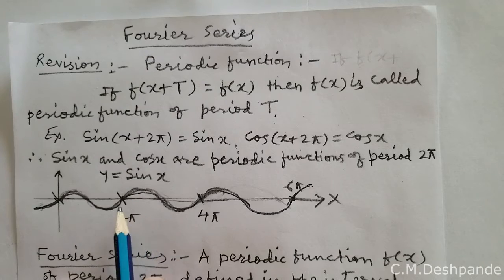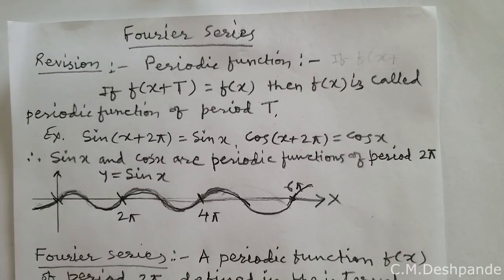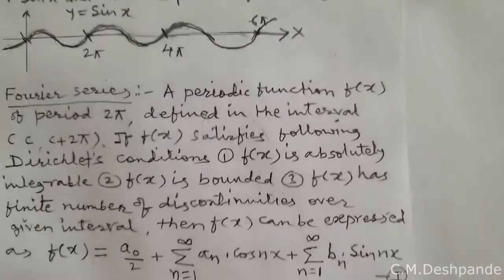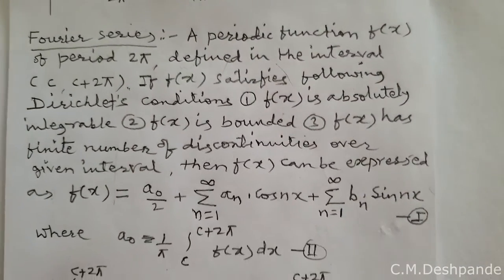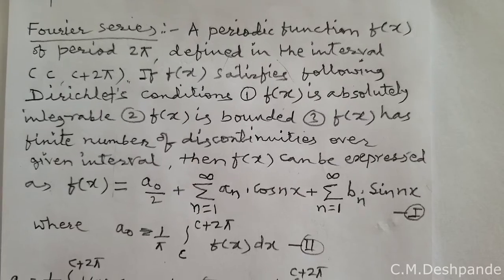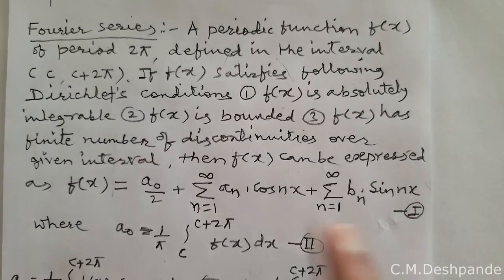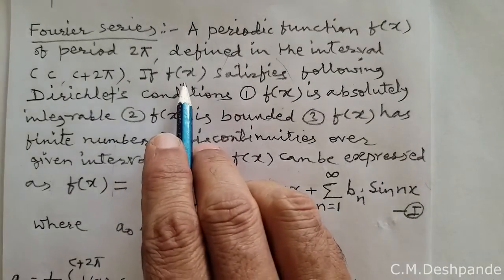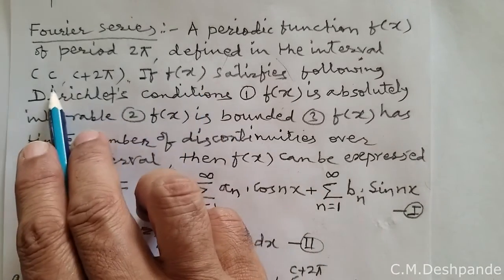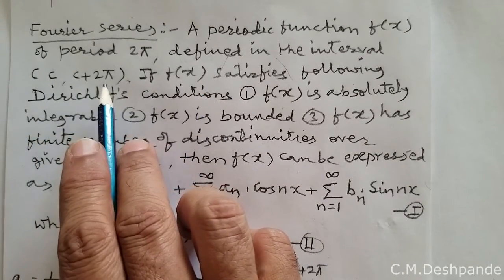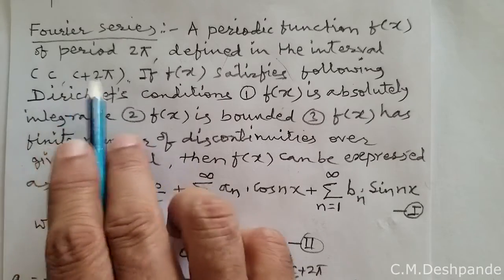So sin x is a periodic function of period 2 pi, and the graph of the function over this interval is called one cycle of the periodic function. And for such periodic functions, we can express them as a Fourier series. Consider f of x is any periodic function of period 2 pi, and this function is defined over the interval c to c plus 2 pi, that means one cycle is given over this interval.